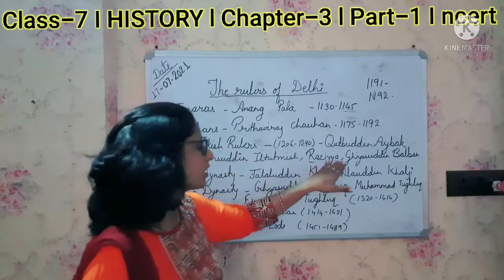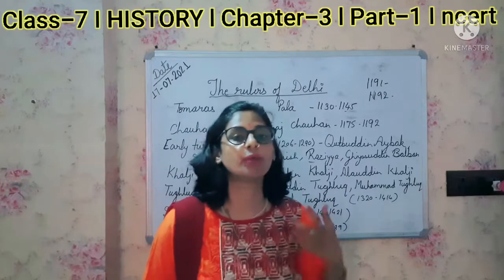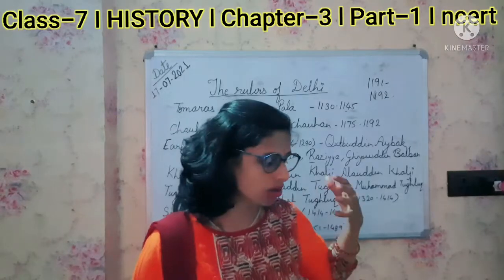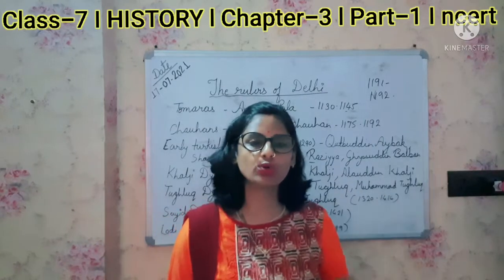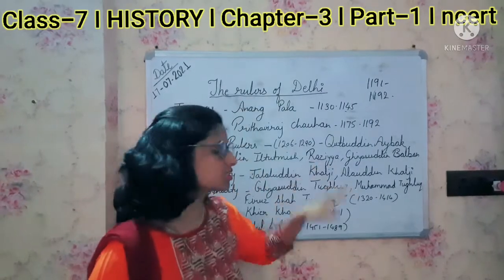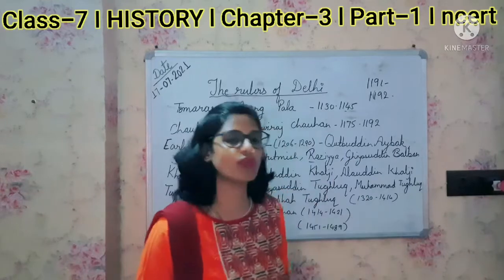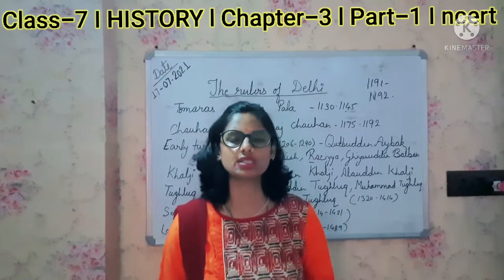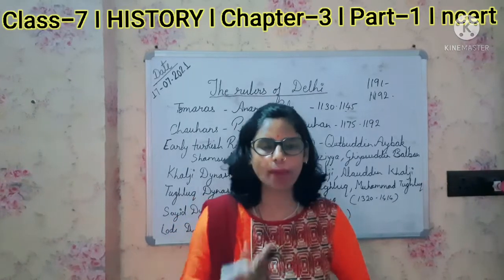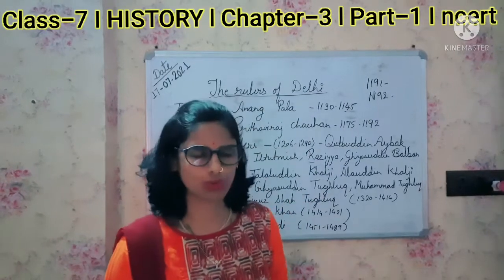Iltutmish had many sons, but none of them were capable of being on the throne, so he appointed Razia as Sultan, because Razia, his daughter, was brilliant and capable of being on the throne.